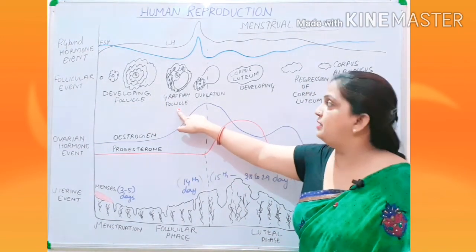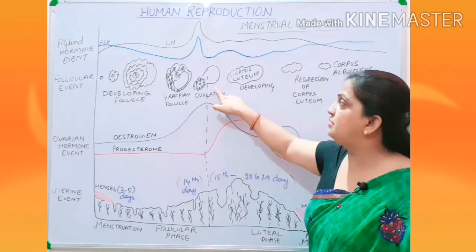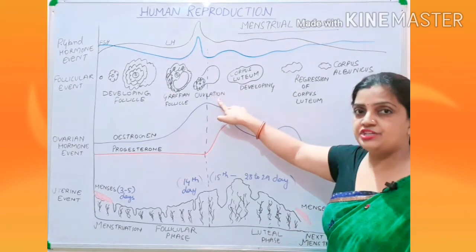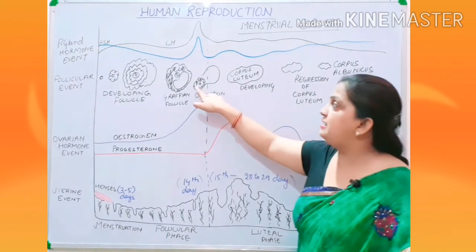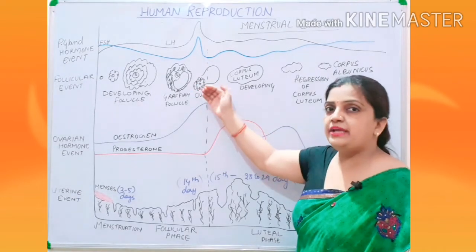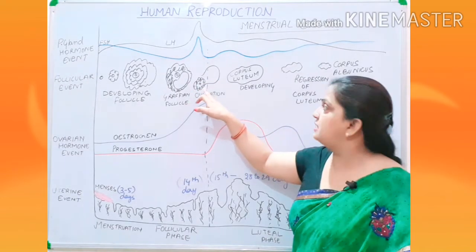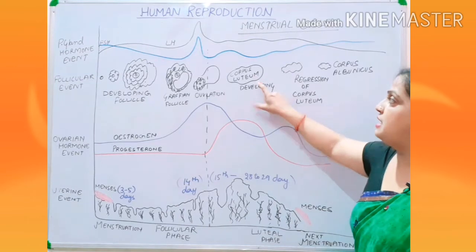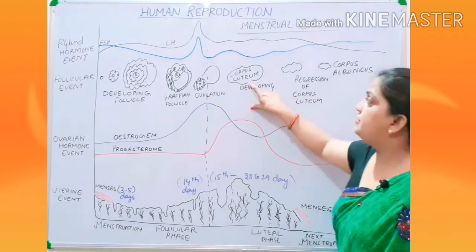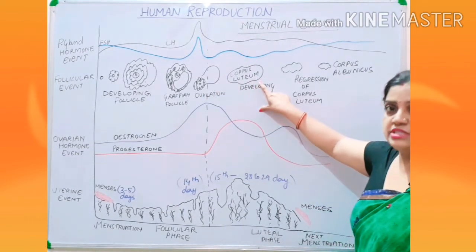Then Graafian follicle, mid of the month on the 14th day, ovulation will occur. Secondary oocyte will be ovulated into the oviduct. Development after 14th day, your development of corpus luteum.